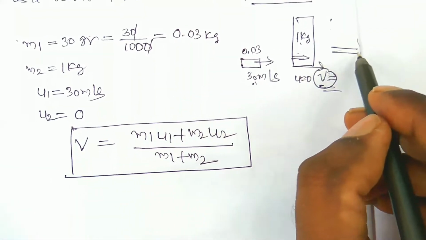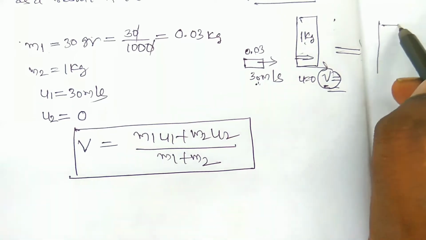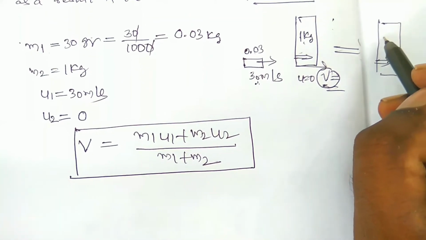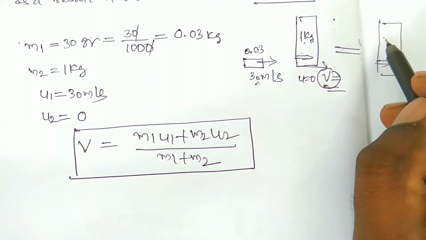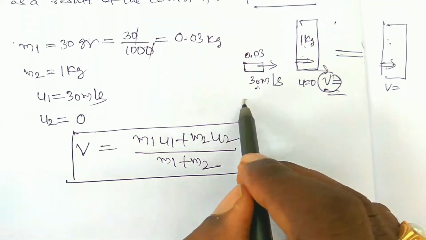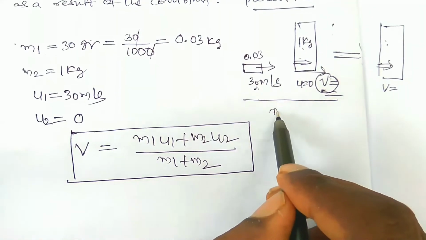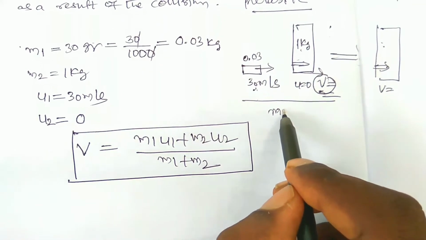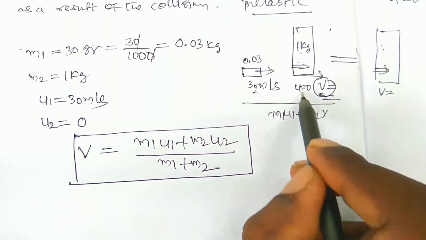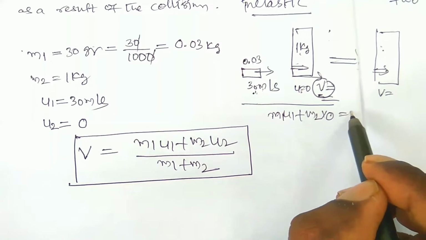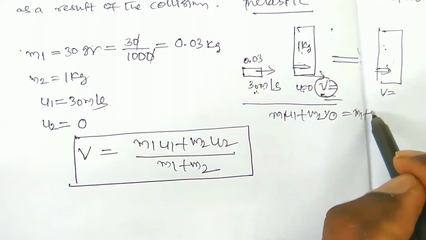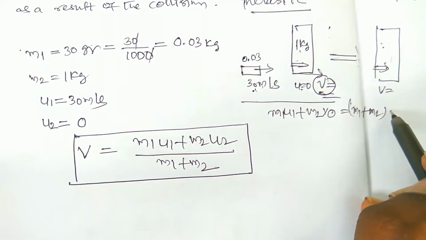And here after collision, the bullet penetrates into the block, so the mass of the block and the mass of the bullet and the velocity, just write. So before collision, mass into velocity: m1 u1 plus m2 into u2, with u2 equal to 0, right? It is equal to, where the two masses are combined, locked to each other, (m1 plus m2) into v, right?